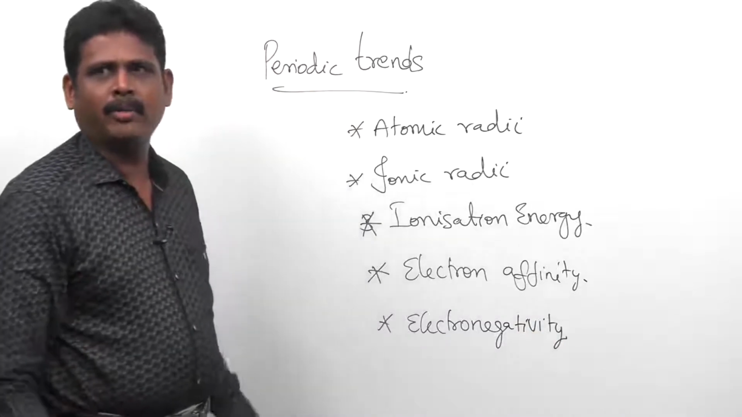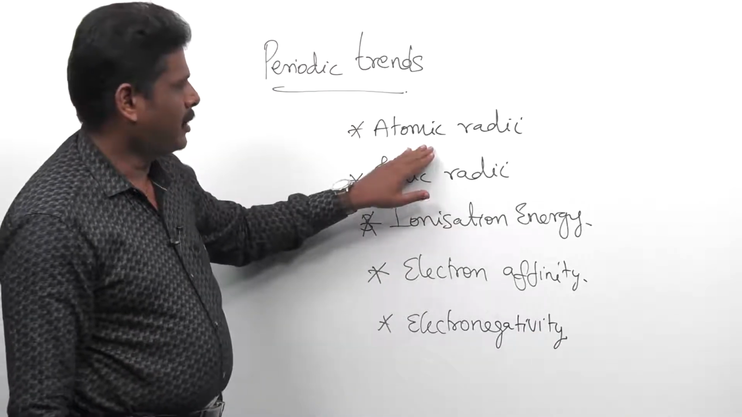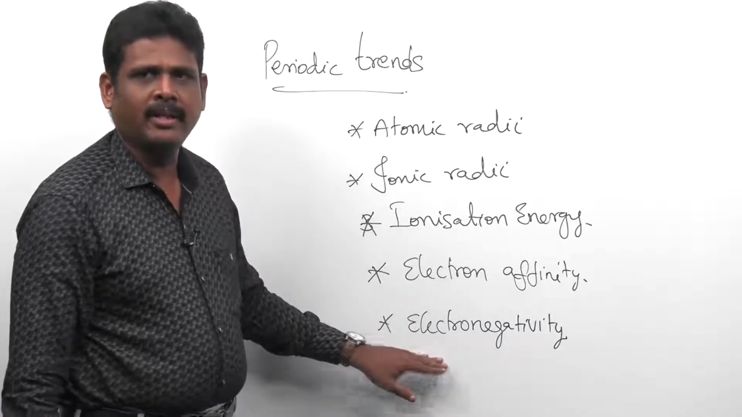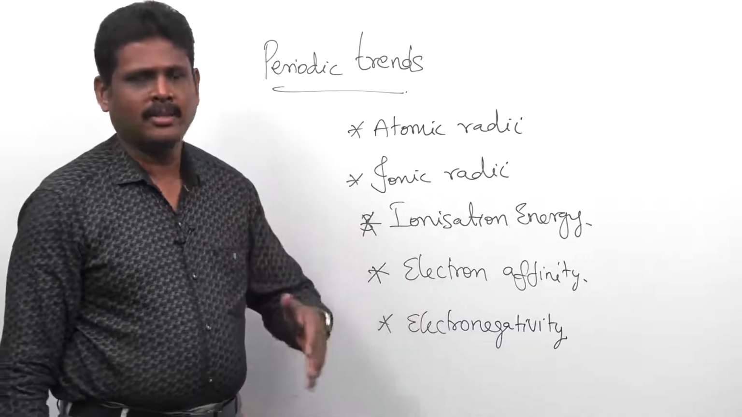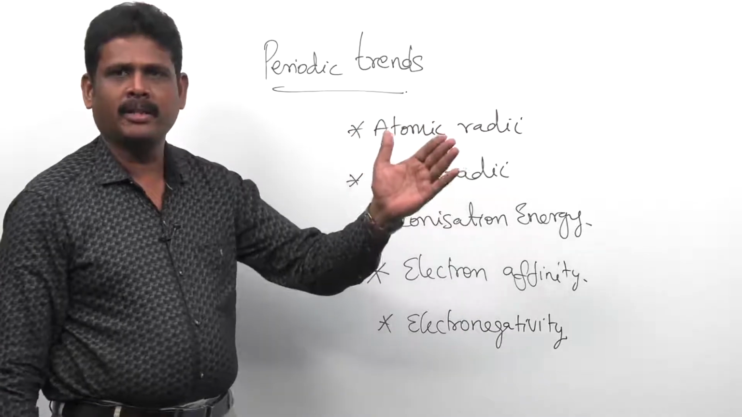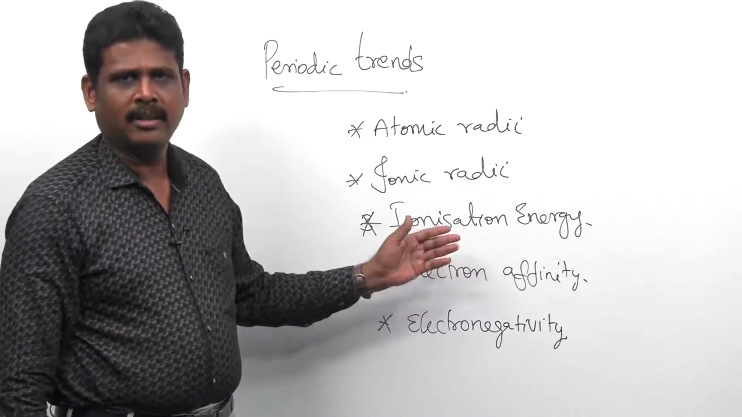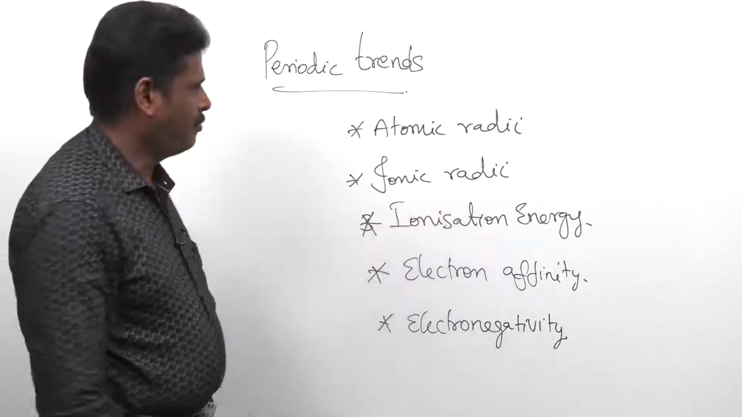Now we are going to see one by one what we mean by atomic radii, ionic radii, ionization energy, electron affinity and electronegativity, and then we will see the periodic trends, that is, how each varies along the period and how it varies as we move down the group. Shall we define first?